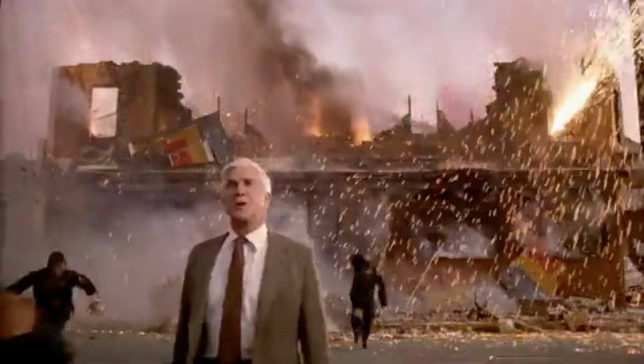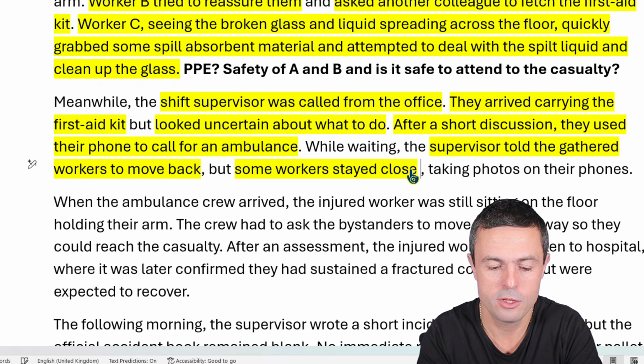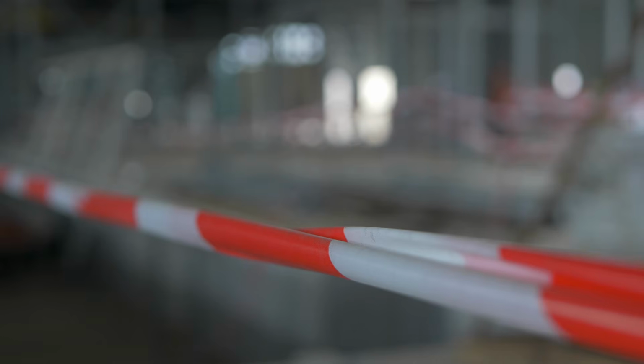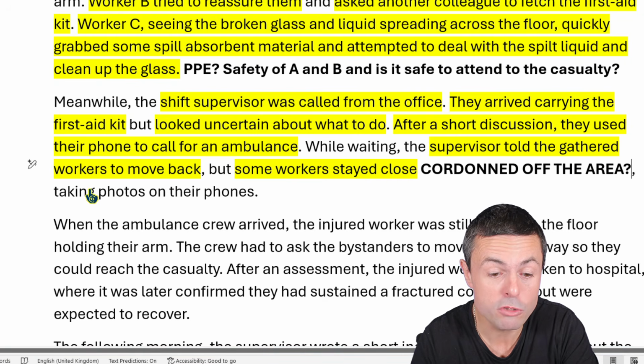Nothing to see here. But some workers stayed close. Right, so they've tried to manage the crowd but failed. What they really should have done, they really should have cordoned off the area. At this point, they didn't, by the sounds of it. And we've now got workers taking photos on their phones.